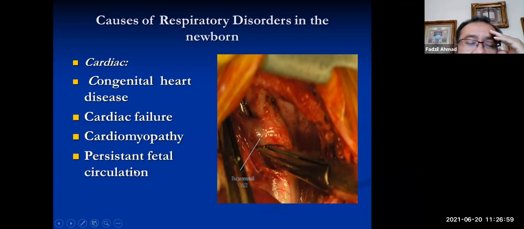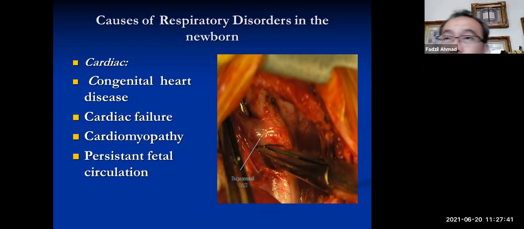Because in persistent circulation, the right side of the lung is higher pressure than the systemic. But whereas in the extrauterine circulation, newborn and like us, the systemic circulation is higher pressure than the pulmonary circulation. So as a result of that, the circulation cannot mix together, and then the oxygen cannot be absorbed from the air from the lung, and the child develops hypoxia.